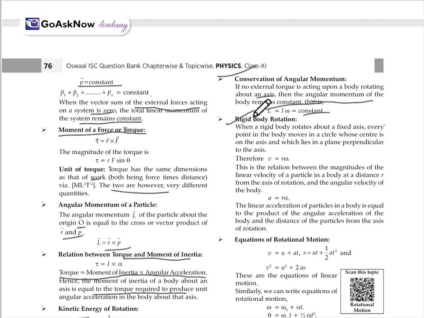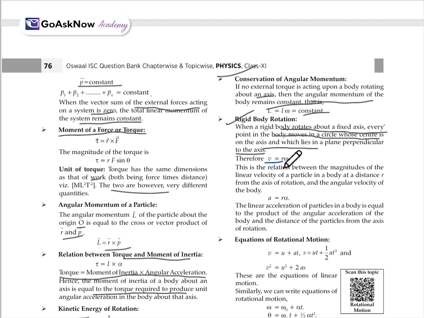Now rigid body rotation. We have studied rigid body, but now what will be the rigid body rotation? When a rigid body rotates about a fixed axis, we have one body and it is just rotating about a fixed axis. Every point of the body moves in a circle whose center is on the axis and which lies in a plane perpendicular to the axis.